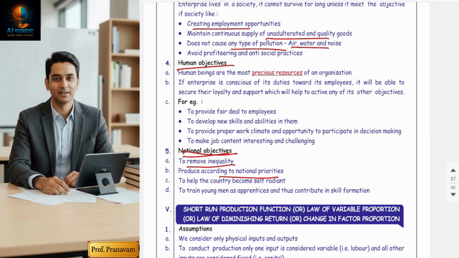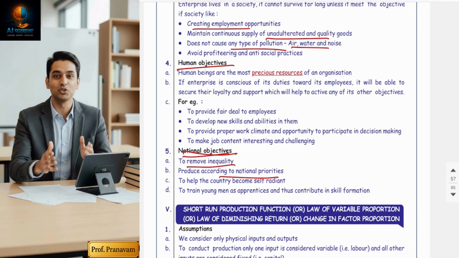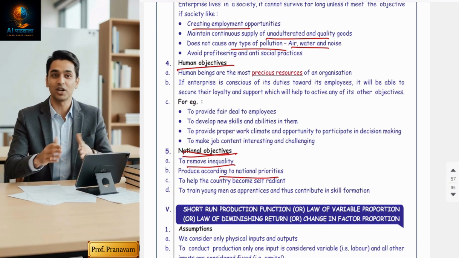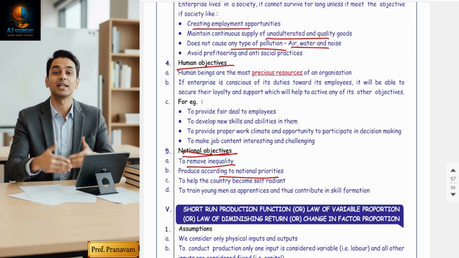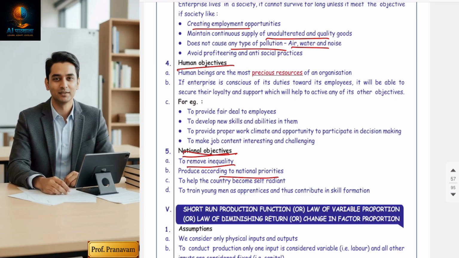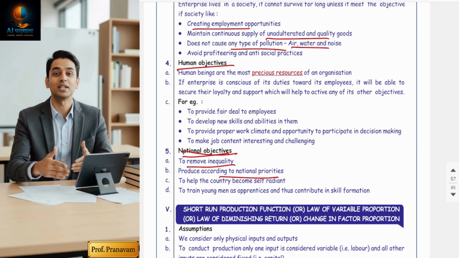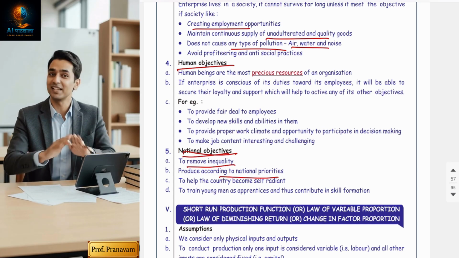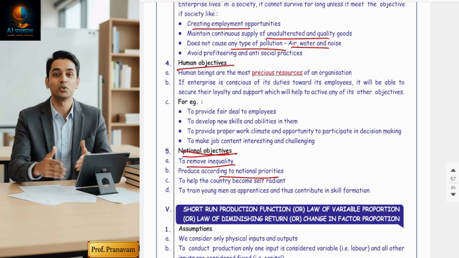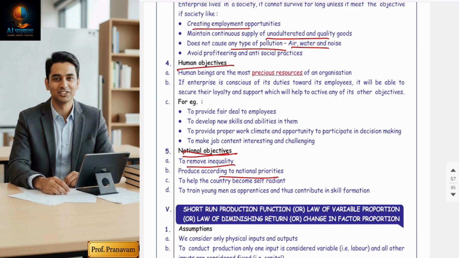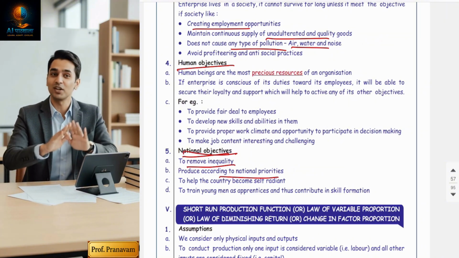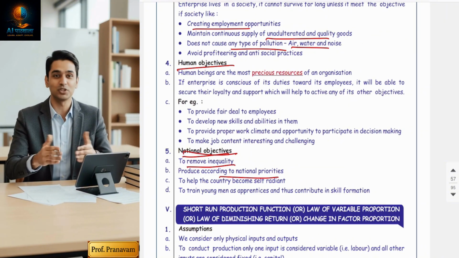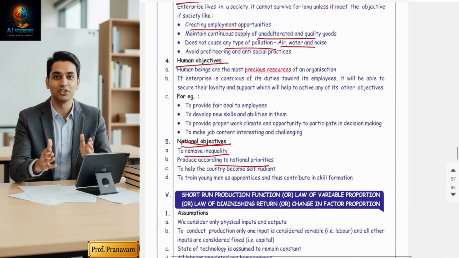See, a businessman knows he alone cannot run the venture. If he wants expansion and runs the venture only on the basis of his own efforts, he will be able to run only a small shop. But when companies want to go to the international level, they have to groom their employees and develop loyalty among them, keep on grooming them so that they are updated. Because if labor is updated, then your business will be updated, right? Yes, sir. So these are the objectives.